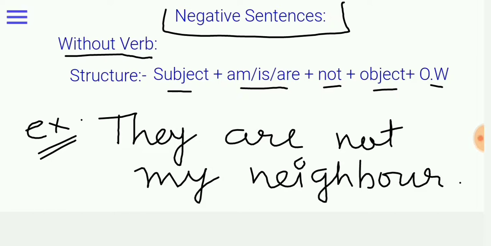Okay, so now let's go with verb structure. Students, here we have another structure, but it is about with verb and it is about negative sentences. What is there? Subject plus do or does plus not plus V1 plus object plus other words.